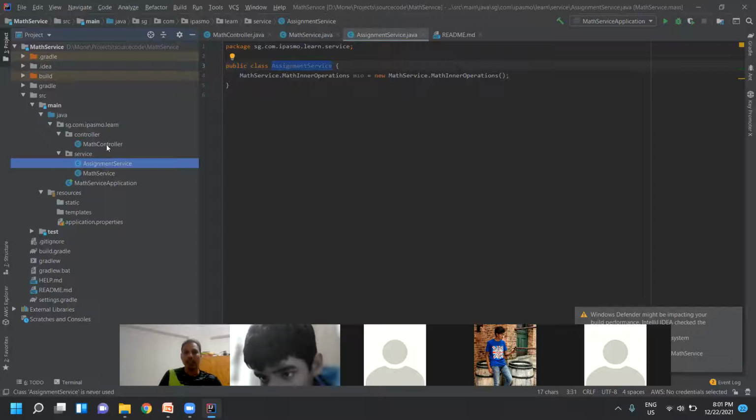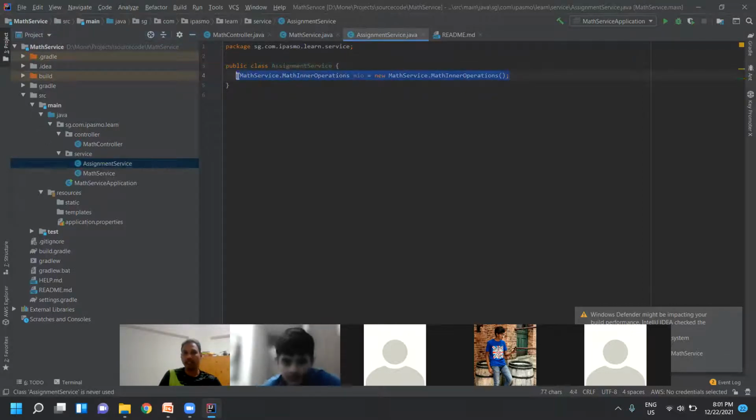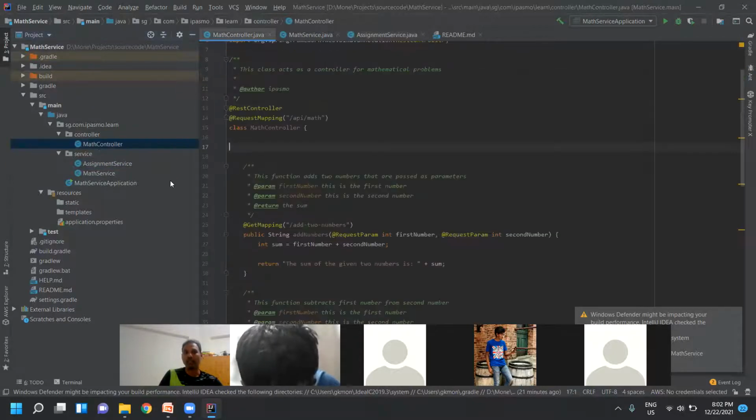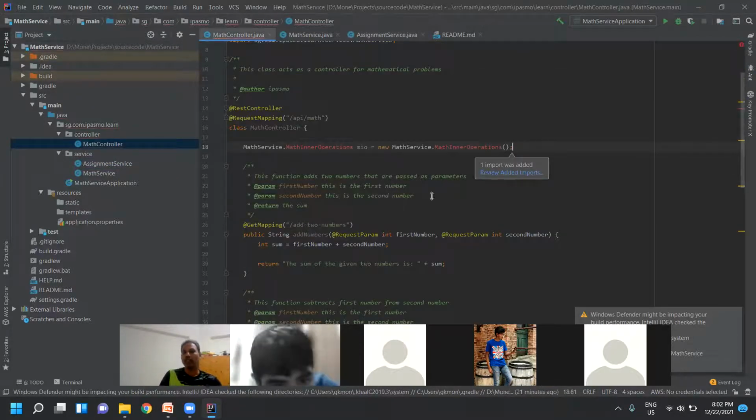So now I want the same thing, the inner operations, to be accessible outside the package. This one is within the package, right? So outside the package is the controller. From the controller, I want to access that. How? I cannot do this, right? You see, it is throwing an error outside the package.